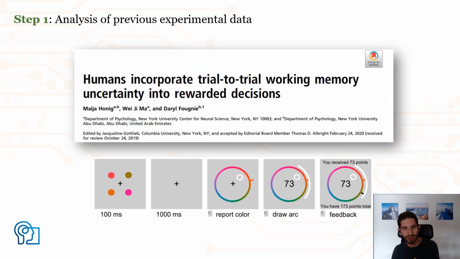The first data set that I've looked at comes from a recent paper by Hyonik and colleagues. In this paper, they asked participants to remember 4 colors and then to reproduce one of them on the color wheel. And in addition, they asked participants to draw an arc with the width of the arc reflecting how uncertain they are in their responses. Okay, so how well do these 2 measures relate to one another?